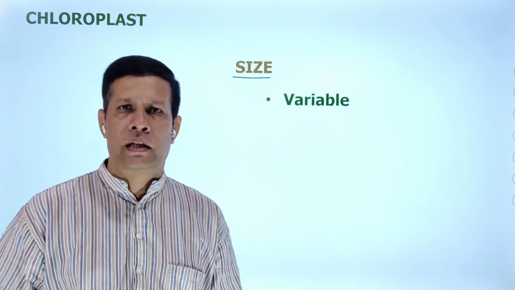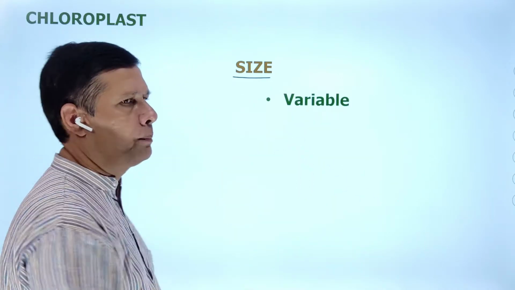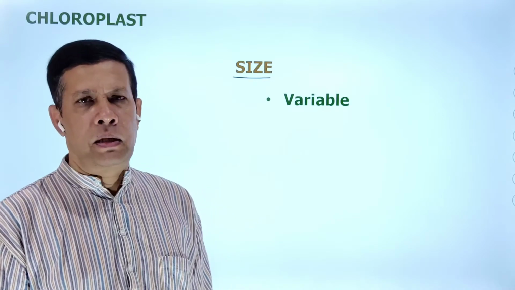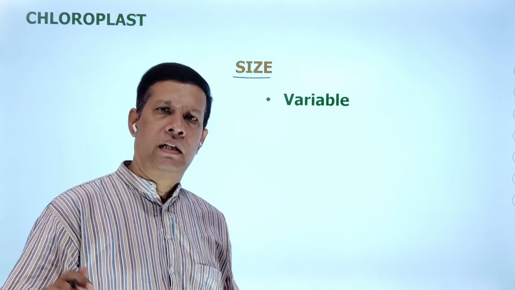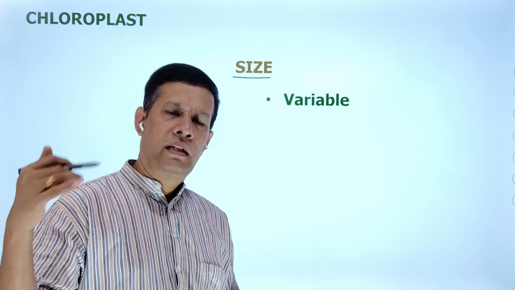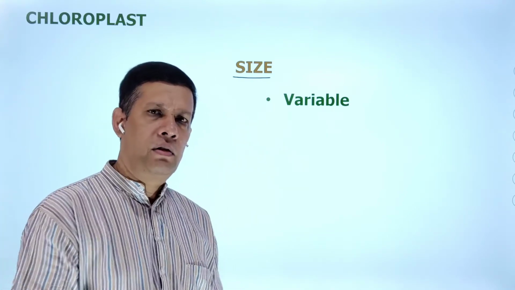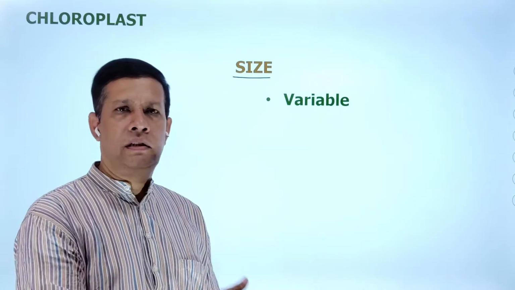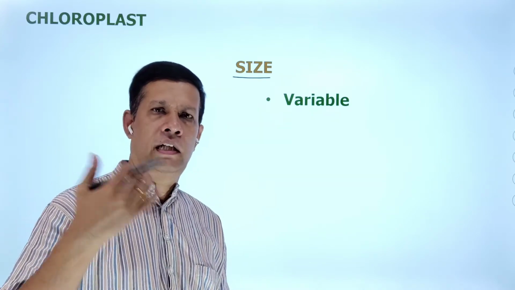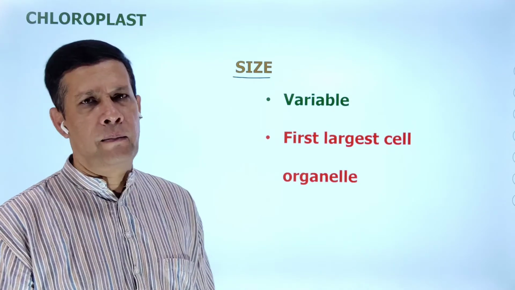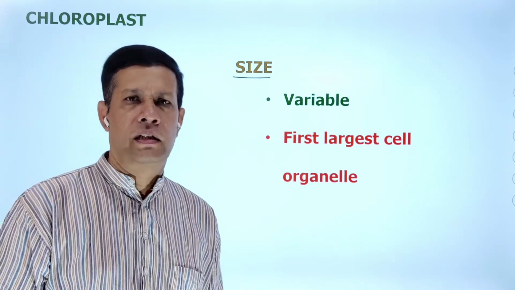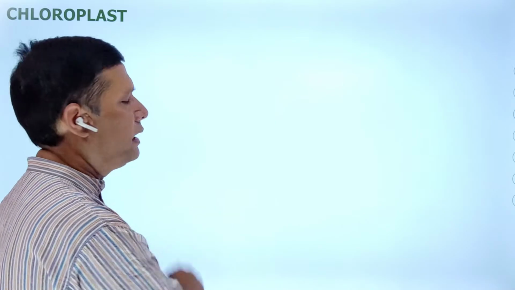But one point is, out of all cell organelles in any plant cell, this is the only cell organelle of large size, the largest cell organelle in the plant cells. That's about the size of the chloroplast.